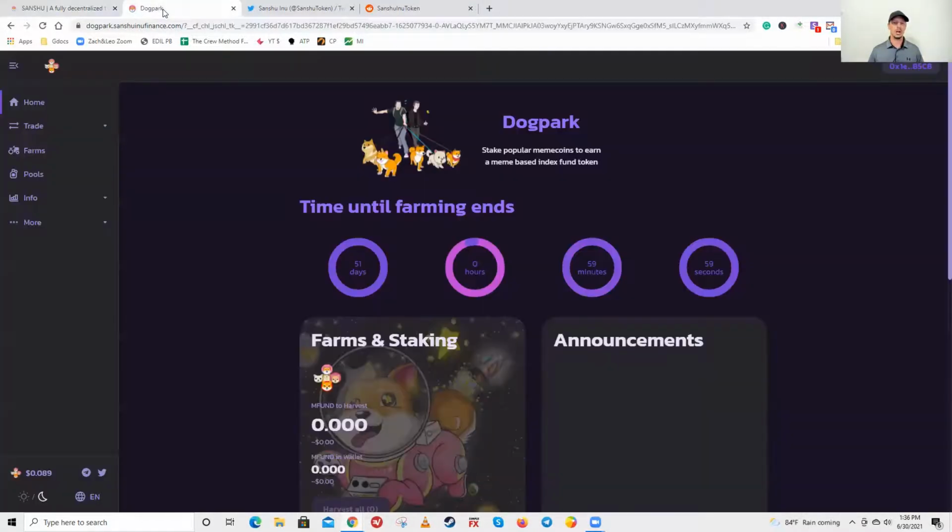Now you go into the Dog Park. Down here in the bottom, you can go dark theme or light theme. I like the dark theme. It doesn't hurt my eyes as much. You can actually trade on here, okay?